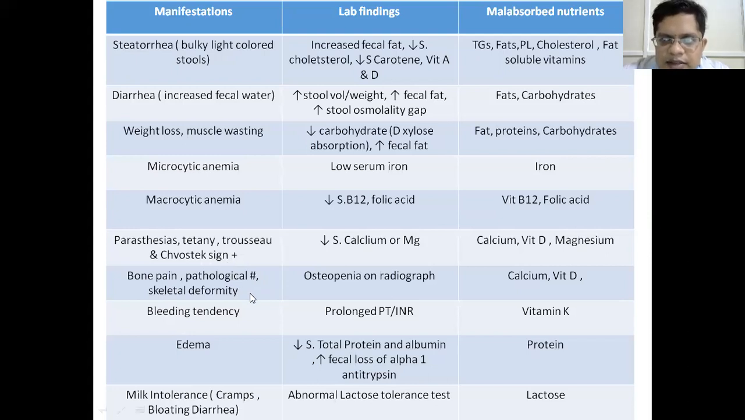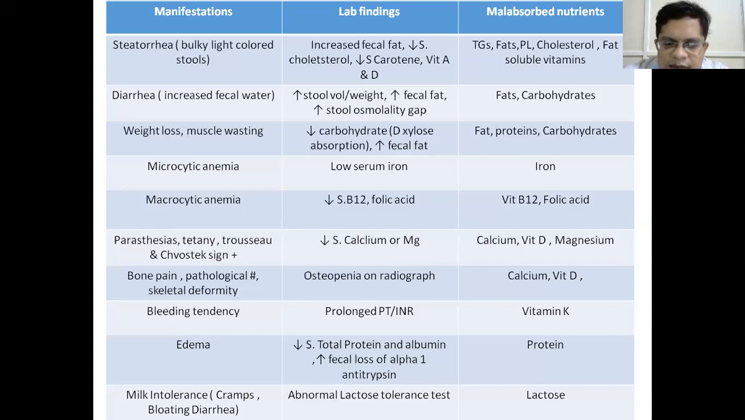Vitamin K is a fat soluble vitamin. If it is decreased in quantity in the body, then we have a bleeding tendency, and in the laboratory you measure the PT-INR, which is prolonged. Similarly, there is malabsorption of proteins. So there is a decrease in total body proteins, decrease in albumin, and increase in the fecal loss of alpha-1 antitrypsin. Loss of protein leads to hypoalbuminemia, and this causes decreased oncotic pressure, leading to edema.